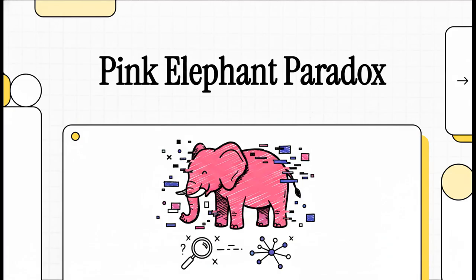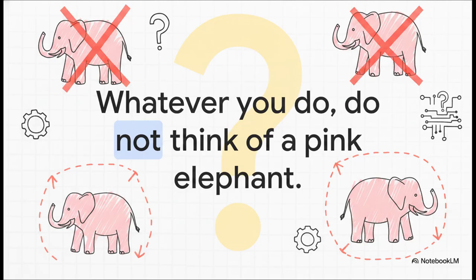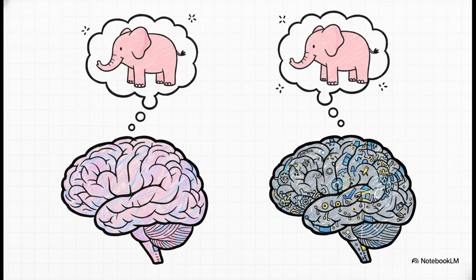Let's get into it. All right, let's kick things off with a super quick psychological experiment. I have one very simple instruction for you. Ready? Whatever you do, do not think of a pink elephant. Seriously, clear your mind of it entirely. Push it right out. But you just pictured one, didn't you? Yeah, it's practically impossible to stop your biological brain from doing that.